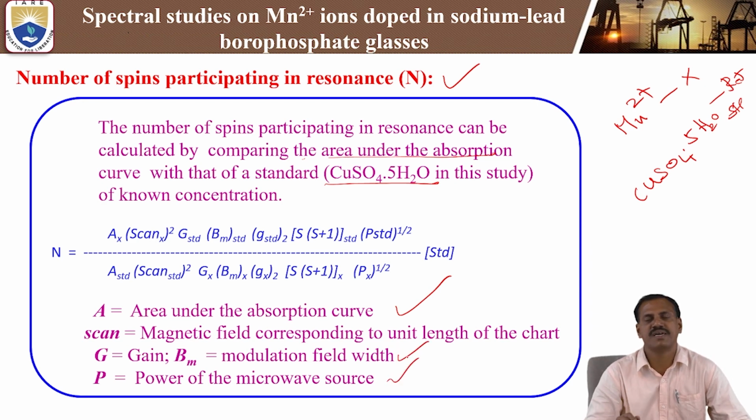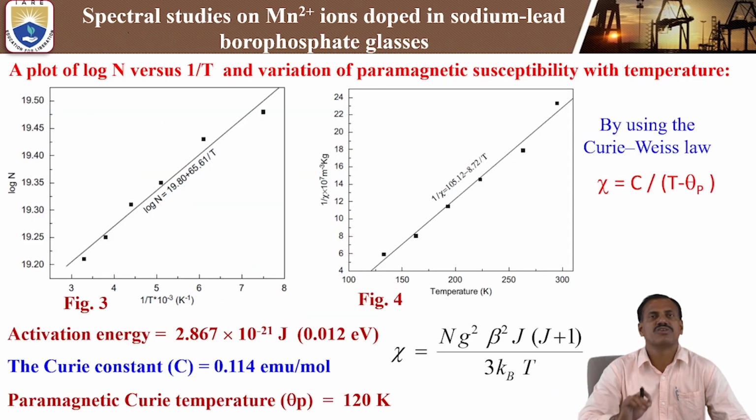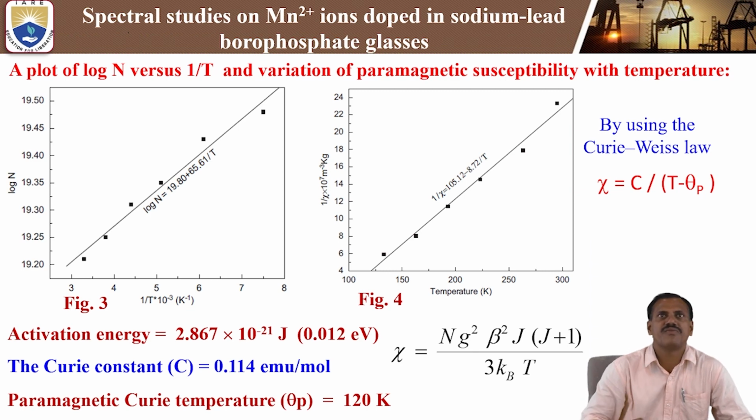So at the frequency we are using, that is how much power we apply. By using this formula, we can calculate the number of spins participating in the resonance of the Mn2+ ions. After calculating the number of spins participating in the resonance signal, we can plot log n versus 1/T.